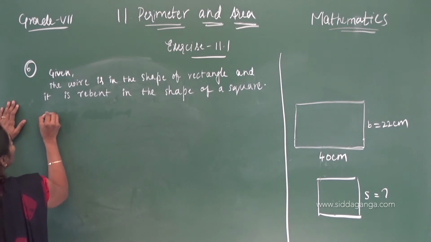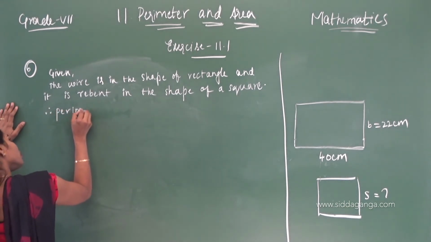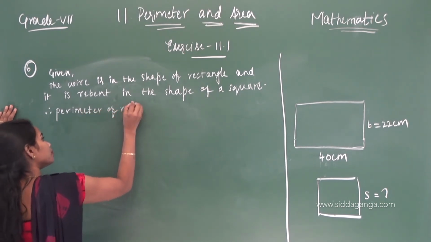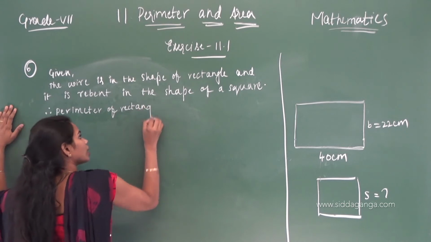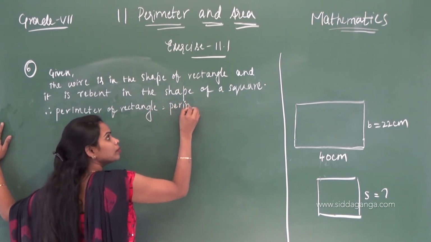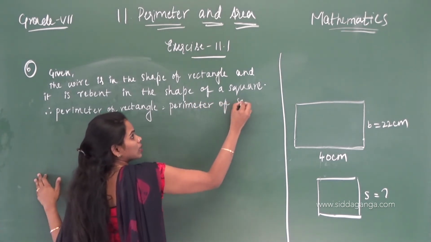Therefore, perimeter of rectangle equals perimeter of square.